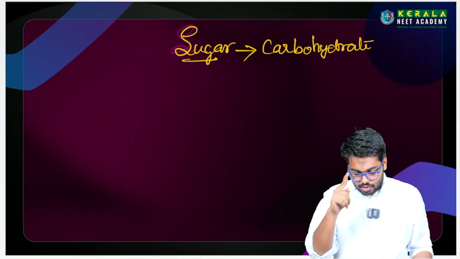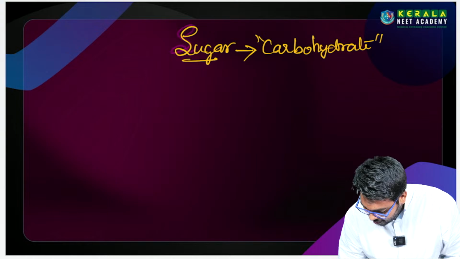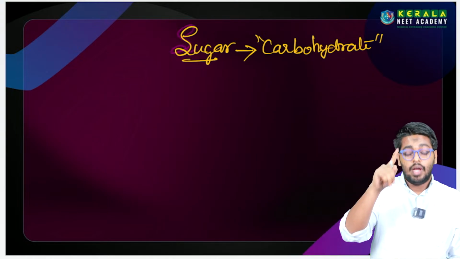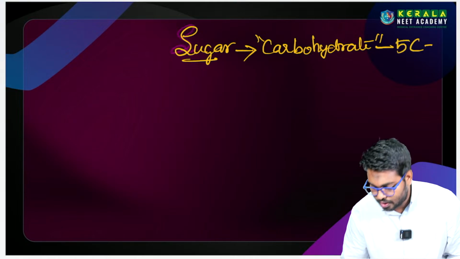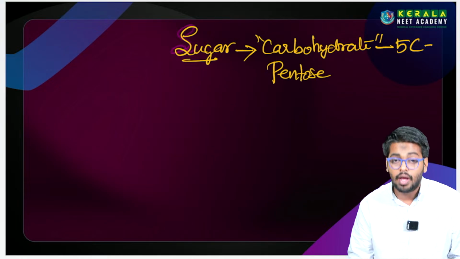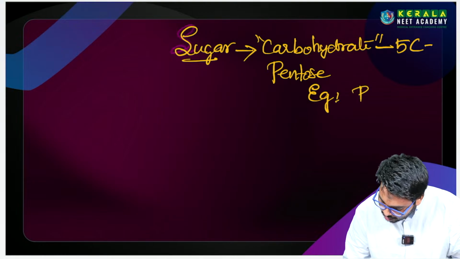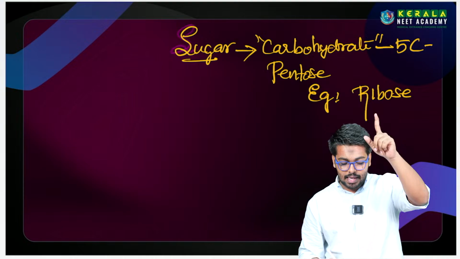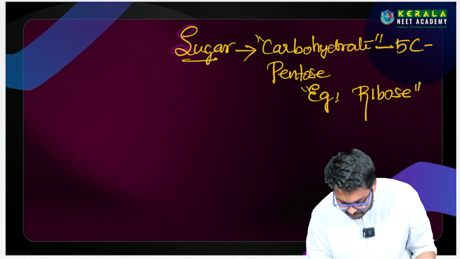Due to the presence of the carbon. The carbohydrate moiety of DNA is called என்ன? 5-carbon sugar. That 5-carbon sugar is called pentose. The pentose example வந்து ribose. The ribose is an example of the pentose.